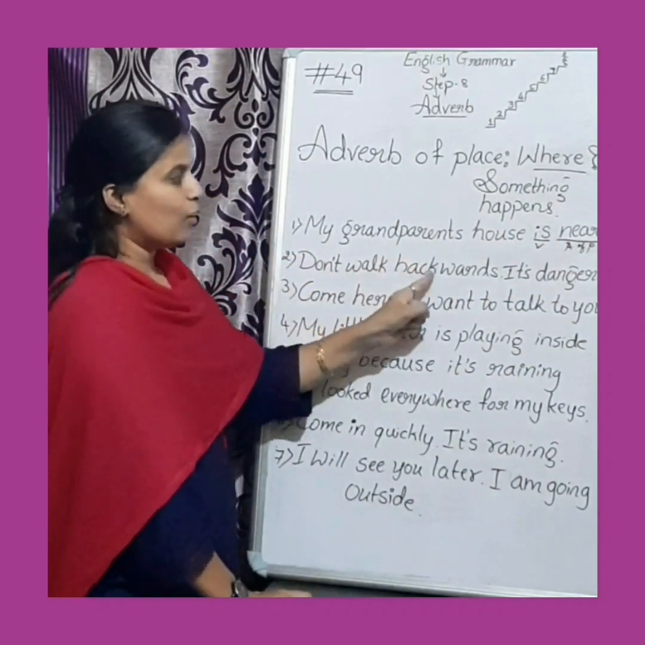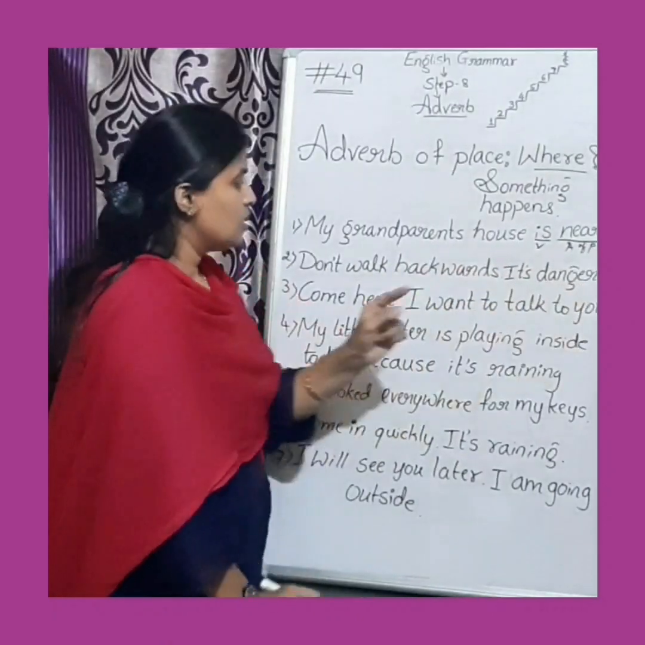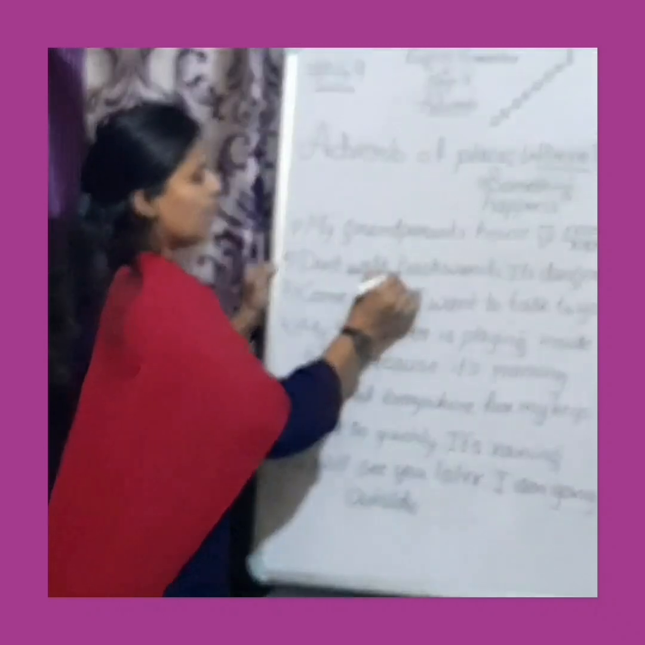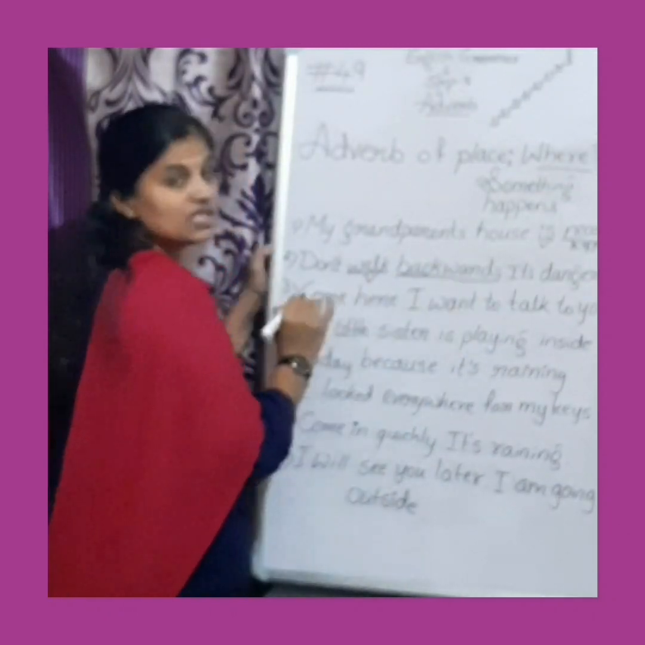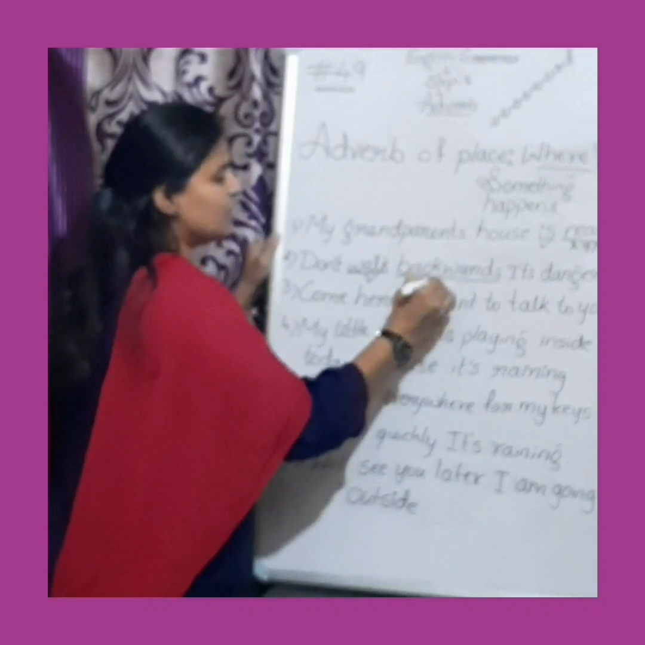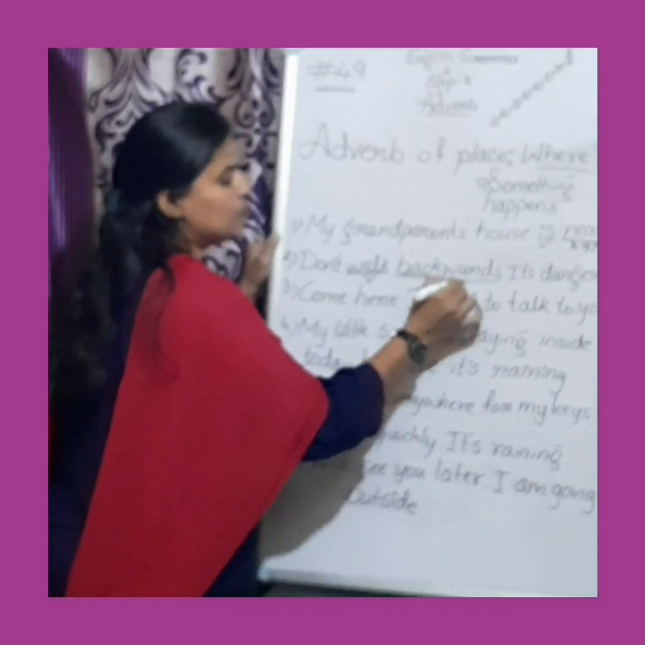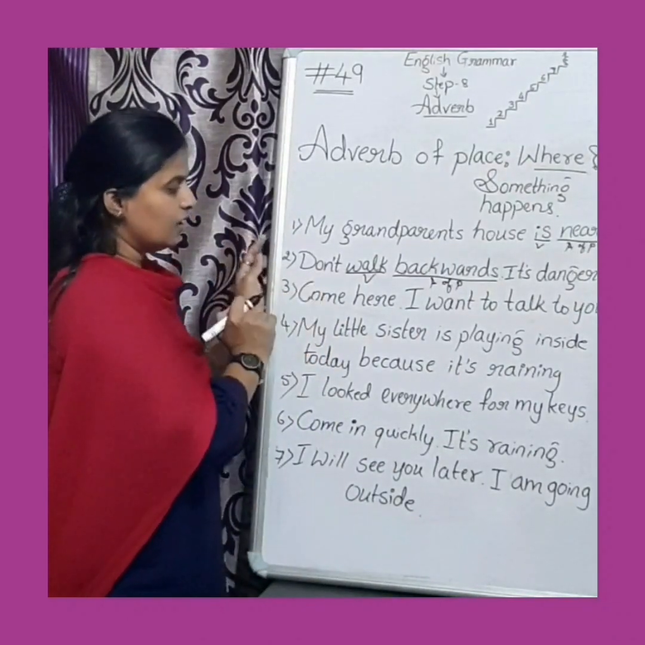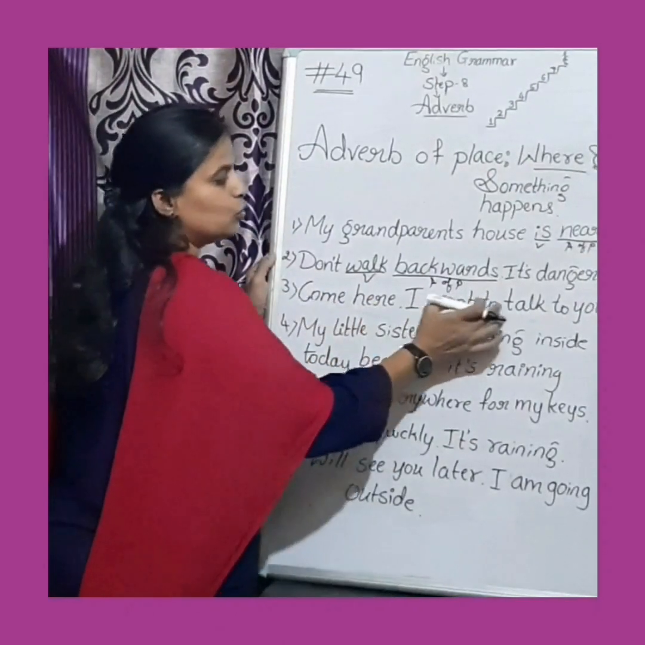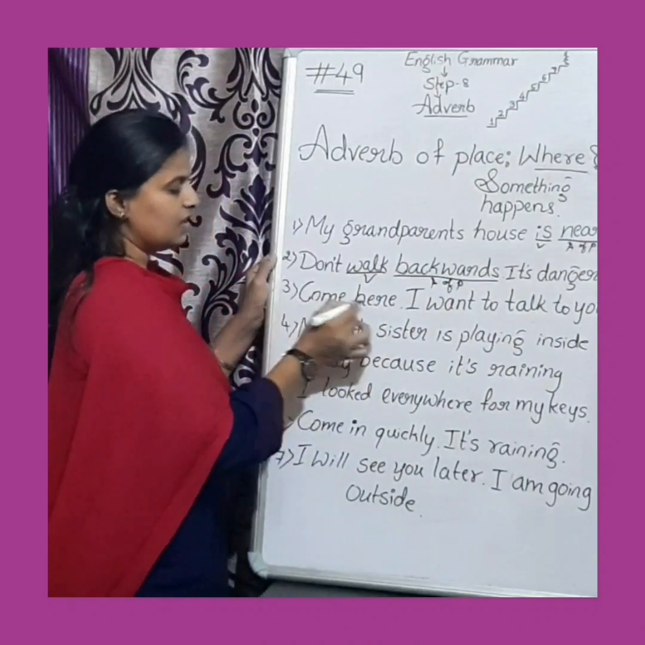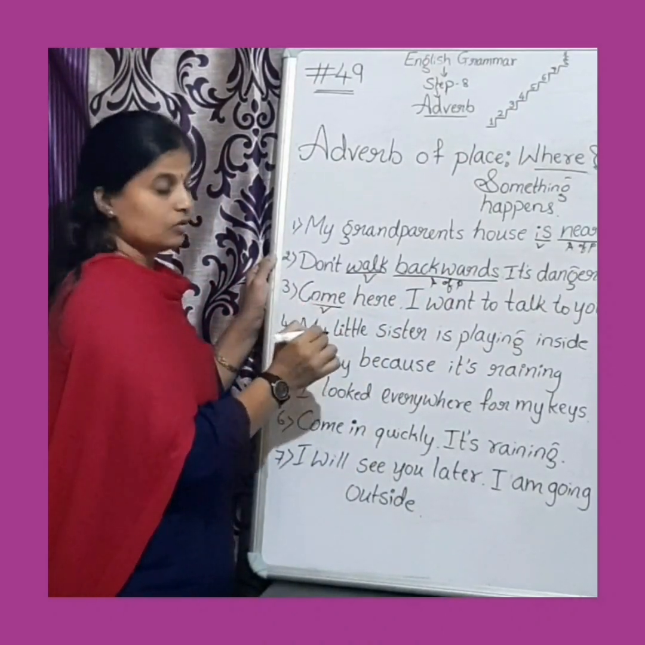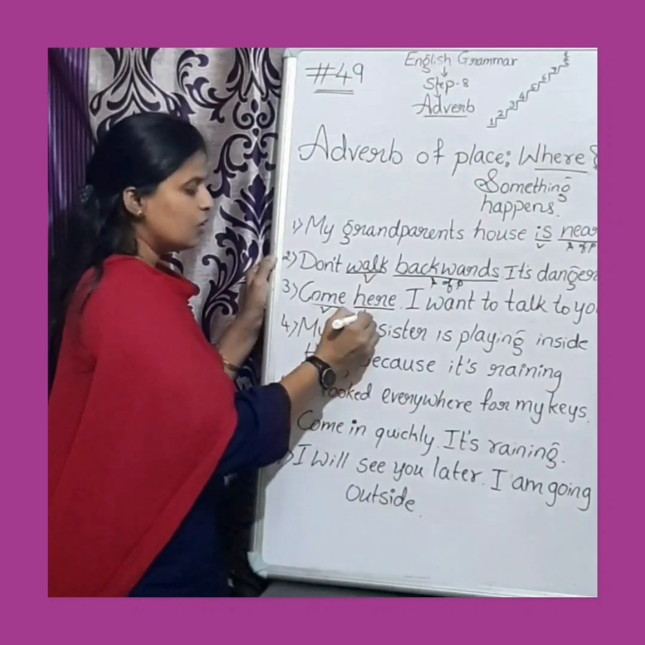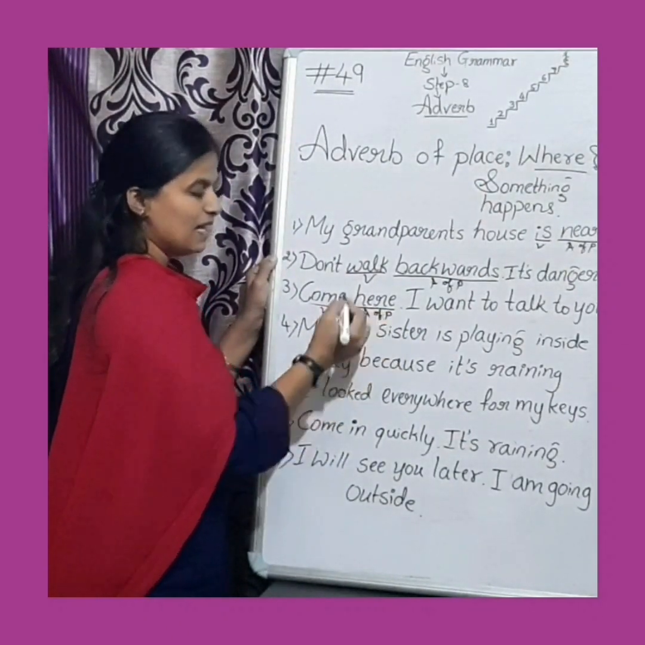Don't walk backwards, it's dangerous. So here you can see, walk is the verb, and after that you can have a look at what is there, adverb of place. Now let's see the third sentence. Come here, I want to talk to you. You can see in this the verb, coming, then where to come, so that is here. So this is adverb of place, we can say.